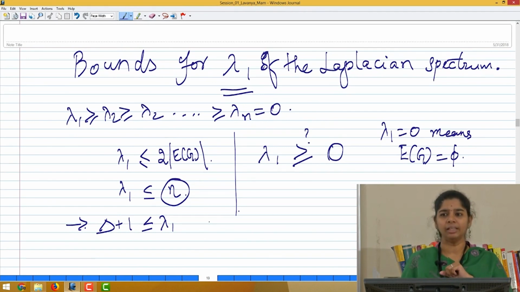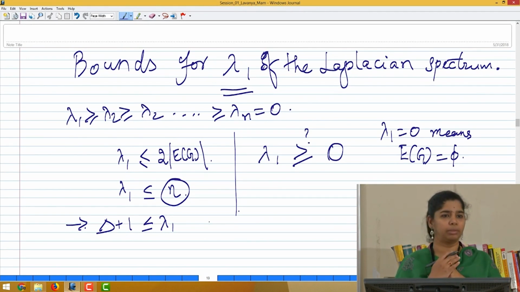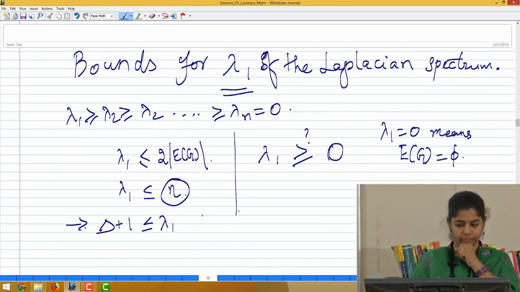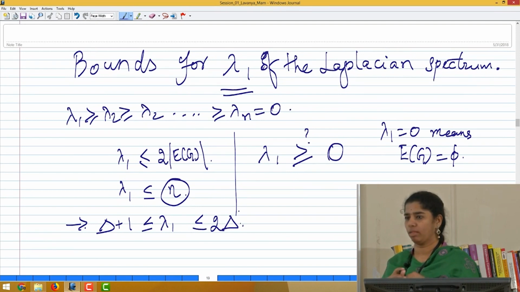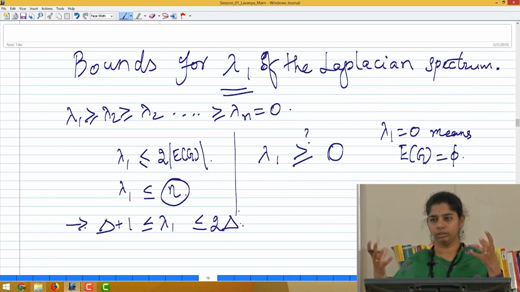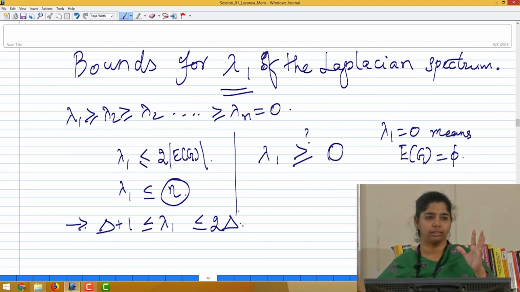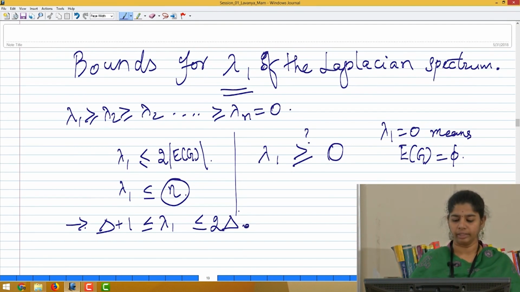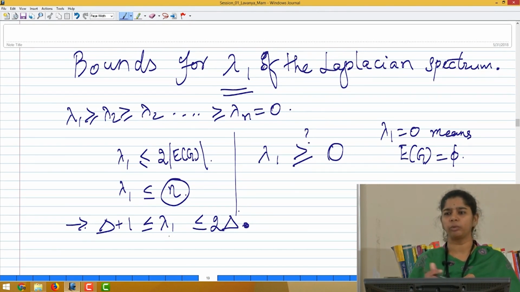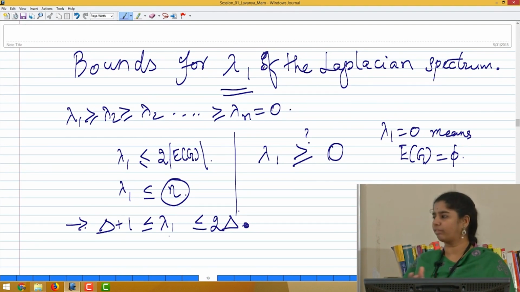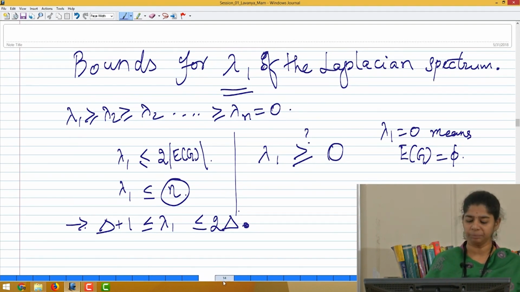In terms of delta, we can also have another possibility, which would be 2 times delta. So, your largest eigenvalue lies between delta and 2 delta, twice, it cannot go beyond that. So, that is the idea here. Let us try to prove this upper bound, because the lower bound is kind of trivial, you can just prove it using the basic definition of lambda and get it done with.